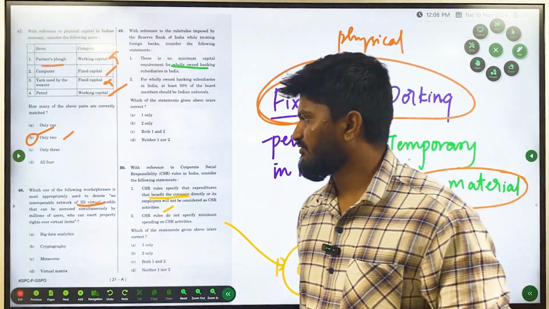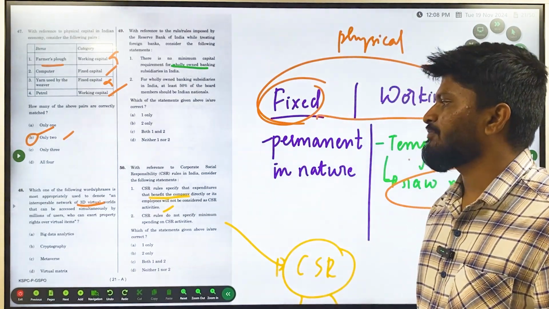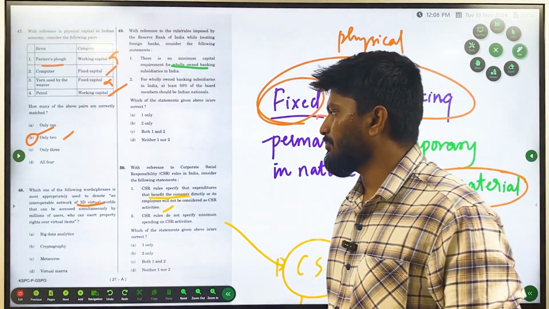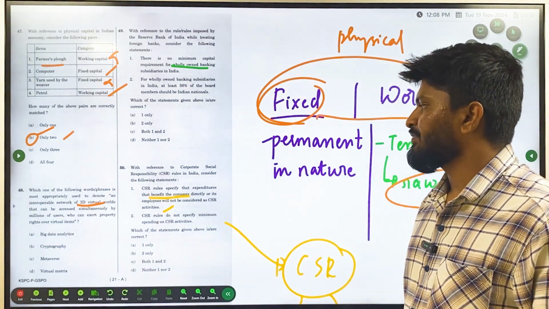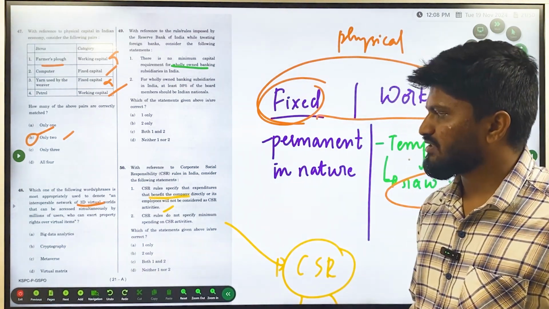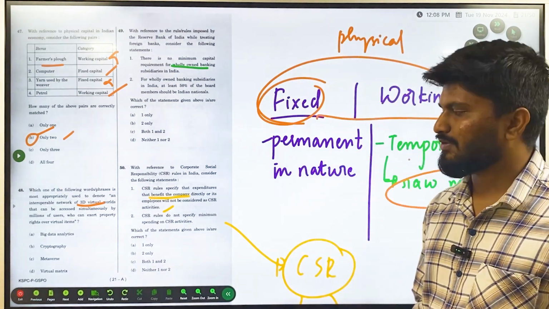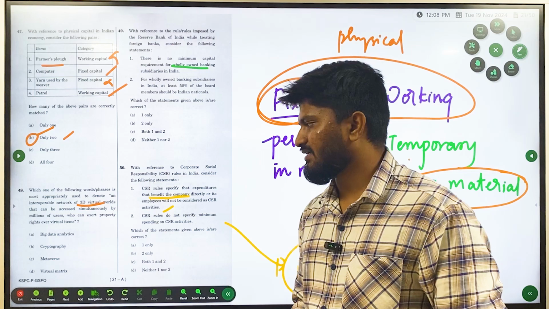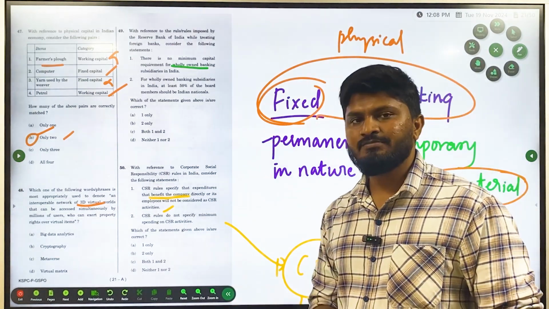The question is, which one of the following words or phrases is most appropriately used to denote an interoperable network of 3D virtual worlds that can be accessed simultaneously by millions of users who can exert property rights over virtual items. Okay, this is science and technology. Options: A, big data analytics, cryptography, metaverse and virtual matrix. So the answer here is metaverse.